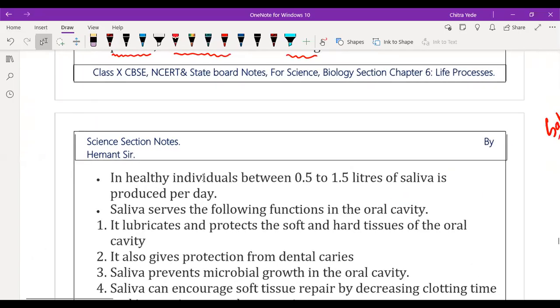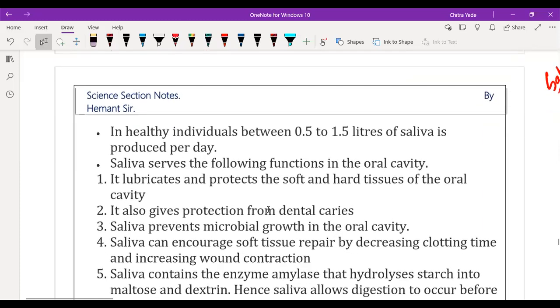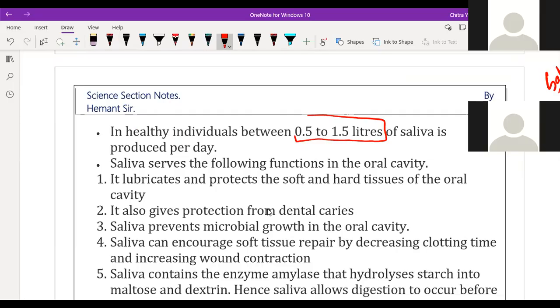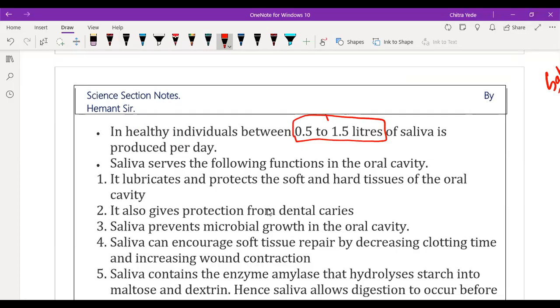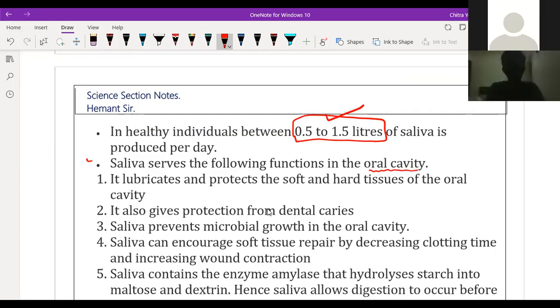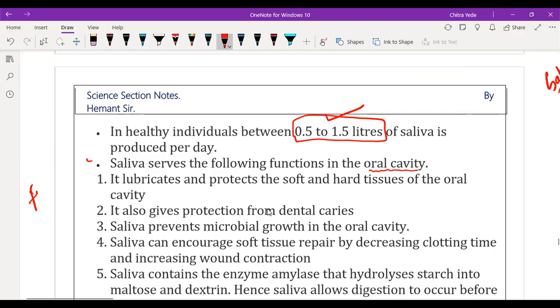Now, in a healthy individual about 0.5 to 1.5 liters of saliva is secreted or produced per day. Very important point. They secrete about 0.5 to 1.5 liters per day, in 24 hours. Now saliva serves the following functions in the oral cavity. So now we are going to discuss the functions of saliva.